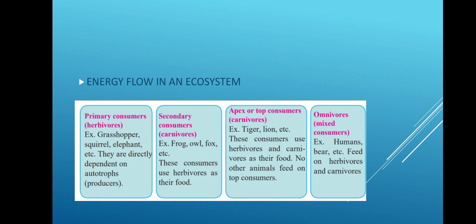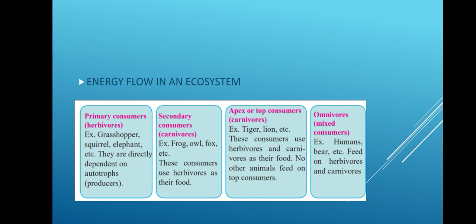Then come the omnivores. These omnivores are also known as mixed consumers because they depend on the herbivores and carnivores for their nutrition. For example, we, the human beings, are omnivores depending upon the necessity or the surrounding condition. Many of us are non-vegetarian or vegetarian depending upon our survival. An animal example is the bear.